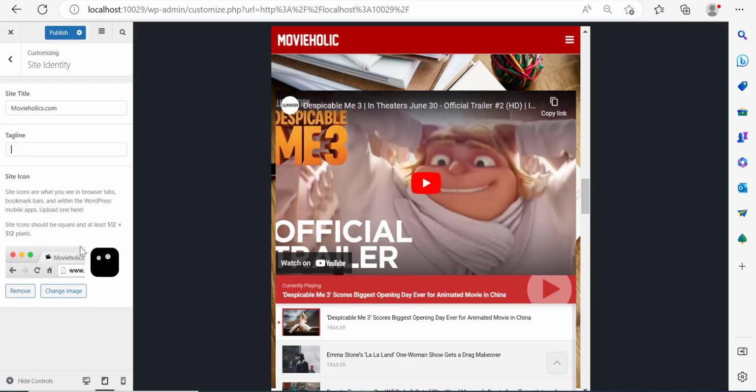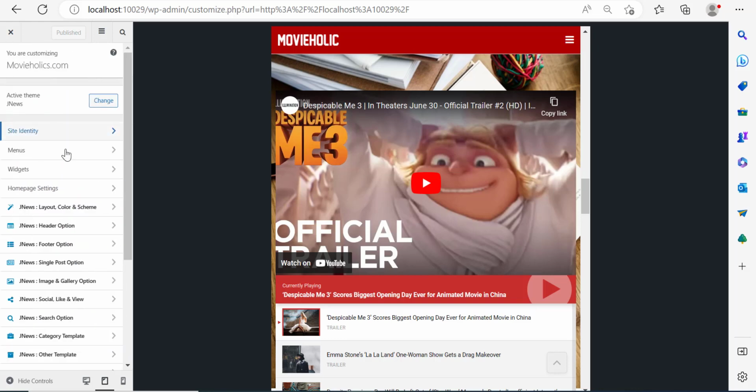You can see that right now we have selected it, and this is how it's going to appear for people on desktop. It's perfectly transparent. It's pretty cool. So I'm going to click on publish. Right now we are done with our site favicon. Now you can add a tagline, even though I highly recommend you not to do that.